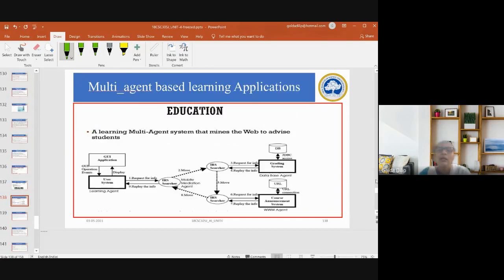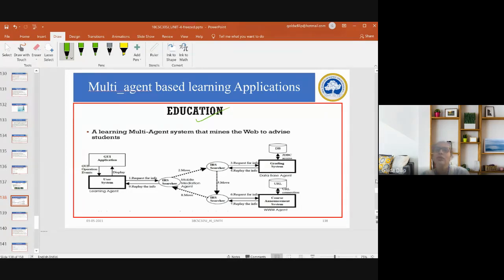Then here again another example is being given. It's a case of education, just like your e-commerce itself. These days we are all dealing with the problem of information overloading. So you need certain tools or systems that can customize the information space and provide you with the right thing.